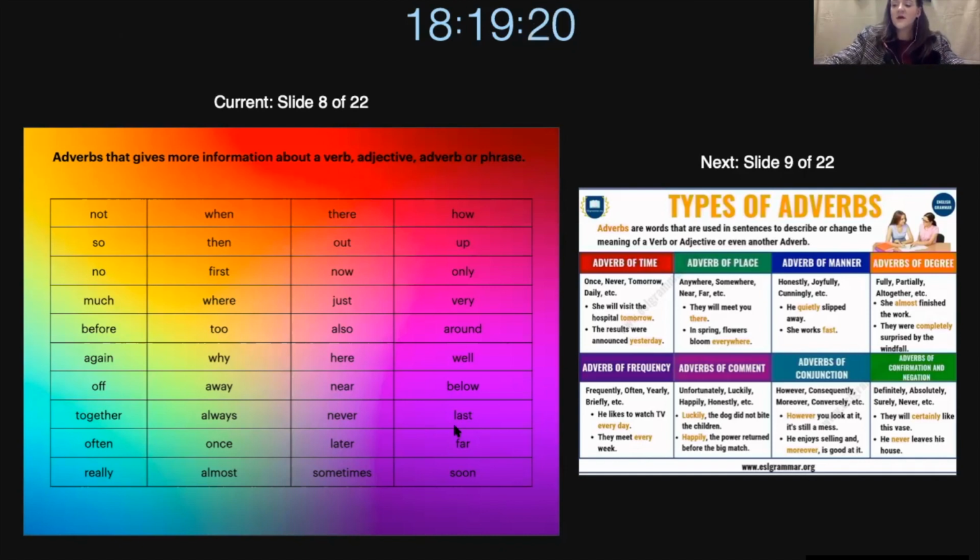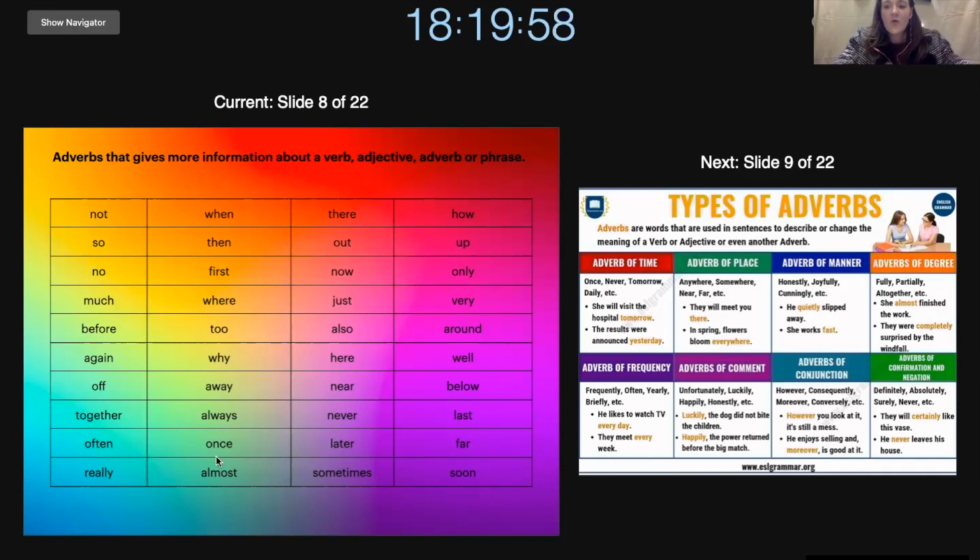We also have last, and last will be the very last thing on a list. So if I say, I have two pink pens, I have two green pens, I have a red pen, and I have an orange pen, then the orange one will be last because it was number 1, 2, 3, 4 in the row, right? Then we have often. So, how often do you visit your grandparents? Or how often do you go to school? So, often shows you consistency. So, how many times, or how many days, or how much time do you spend doing something?